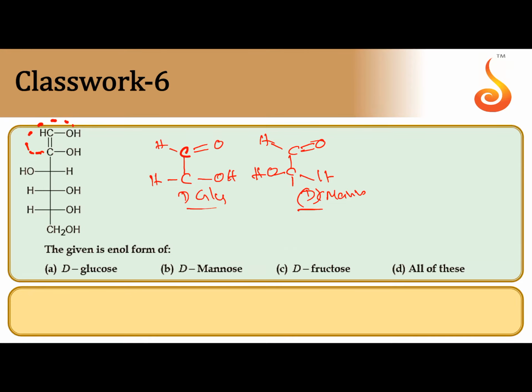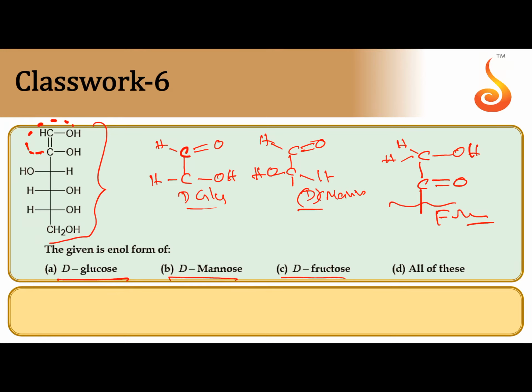And if migration of hydrogen from the second carbon to the first carbon takes place, CH2OH, C double bond O, then this is fructose. So there are three compounds that are keto forms of the given enol form: D-glucose, D-mannose as well as D-fructose. For these three, this is the enol form. So the correct answer is D.